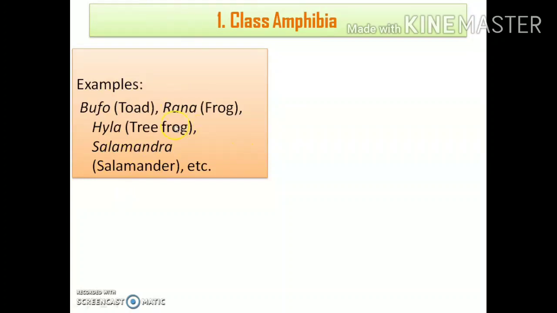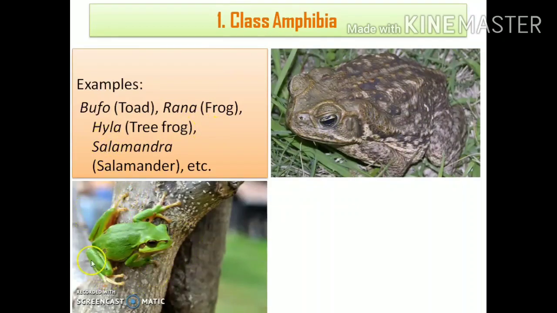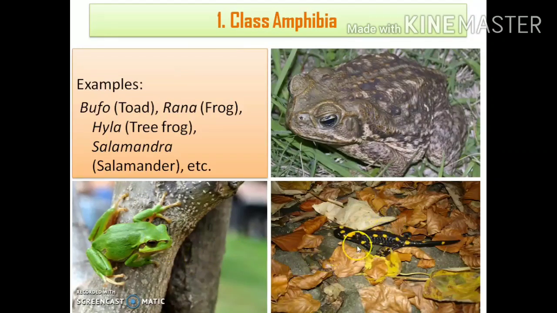Let us take the common examples of animals which come under the class Amphibia. First one is Bufo. It is the scientific name for the toad. Here is the picture of a toad. Next, a picture of a tree frog. This frog is termed a tree frog, and its scientific name is Hyla. Next, an example of a salamander, and its scientific name is Salamandra. So these are the common examples of the class Amphibia.